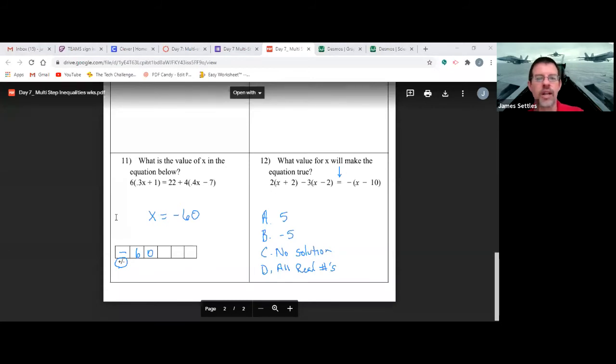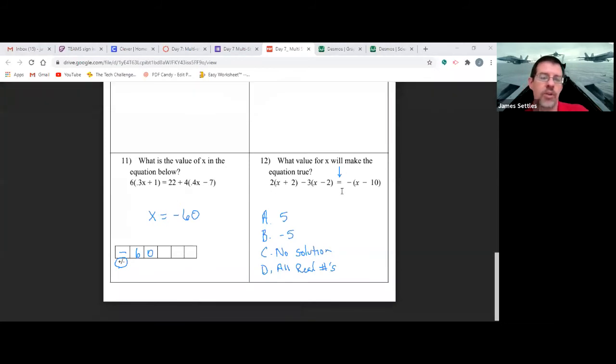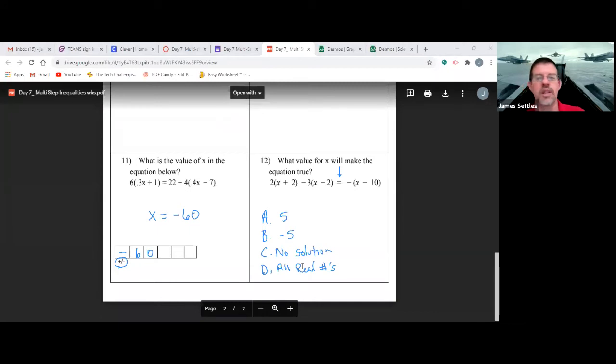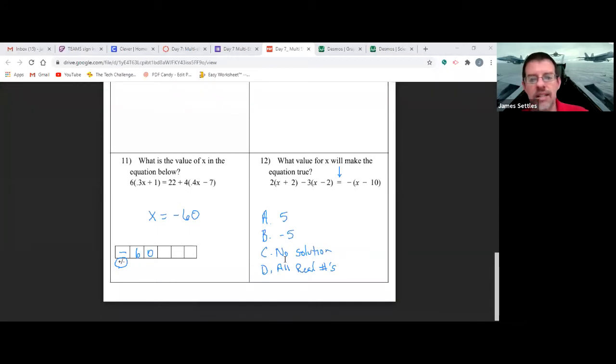I think if you're working out by hand, these questions are really tough. So I just personally, I wouldn't work them out by hand. And if you get, like I said, a no solution or all real numbers, it's just tough to tell. So I typically would just lean more towards the no solution on most of those.